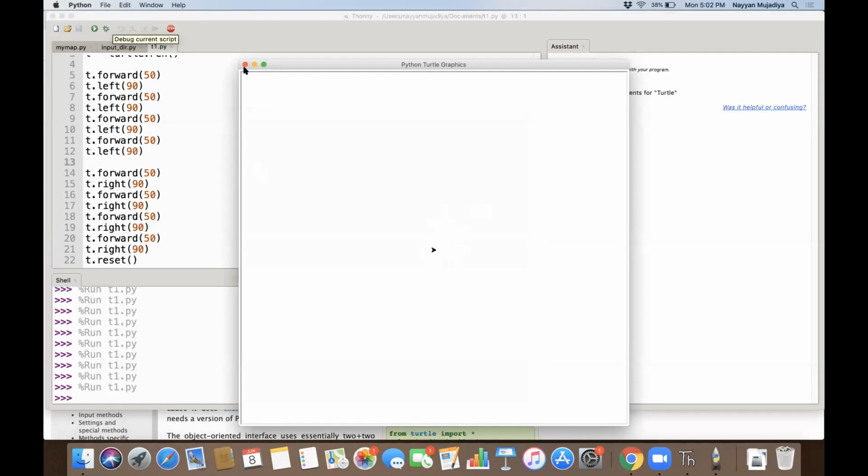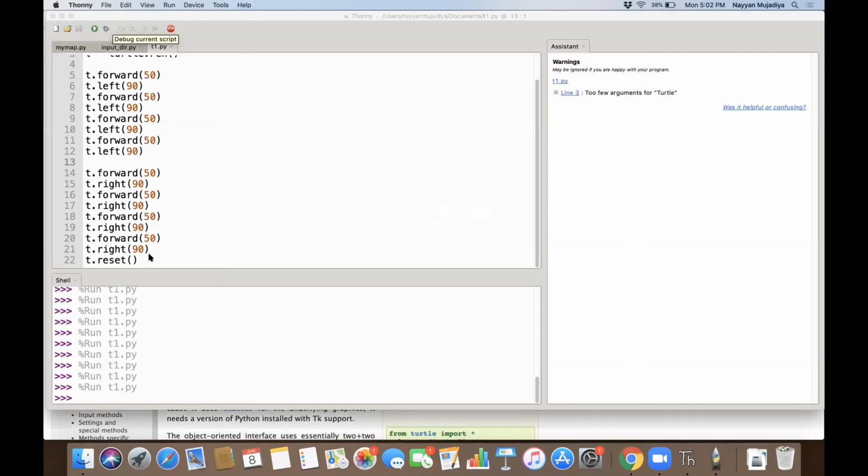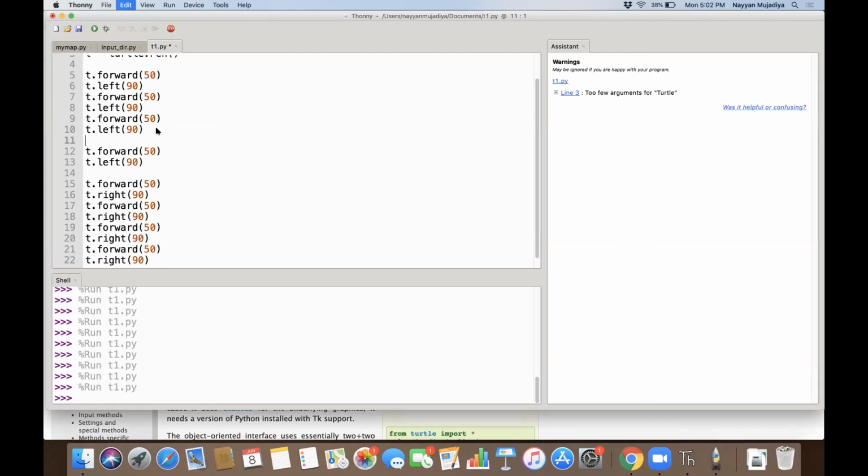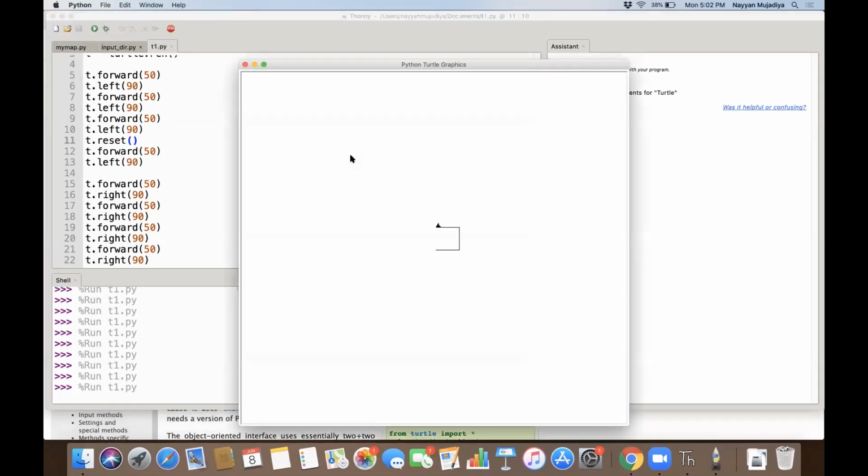Or if I put the reset somewhere in the middle, you will understand what I'm saying. We'll cut it from here and I will do it after just drawing a few sides. You see, it has reset. Are you able to follow? Yeah, I'm able to follow.